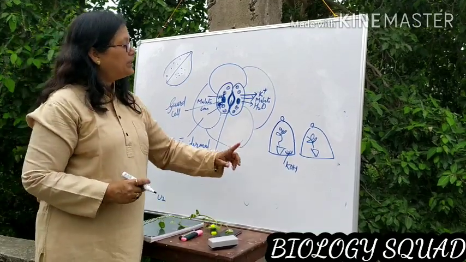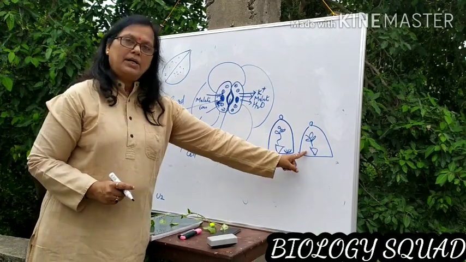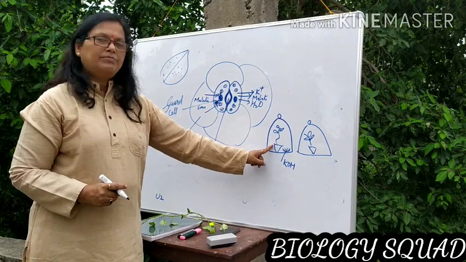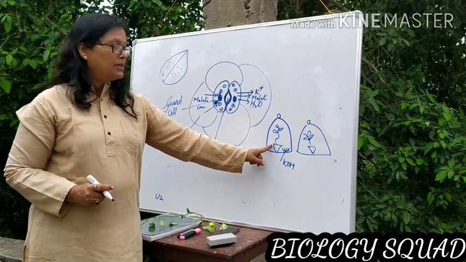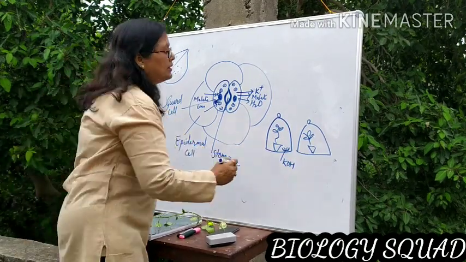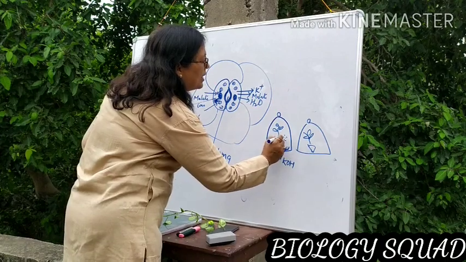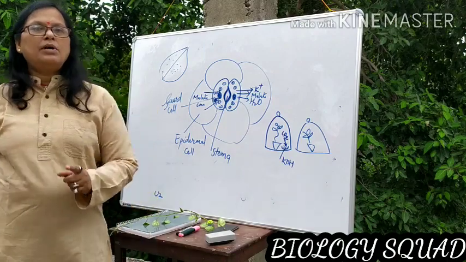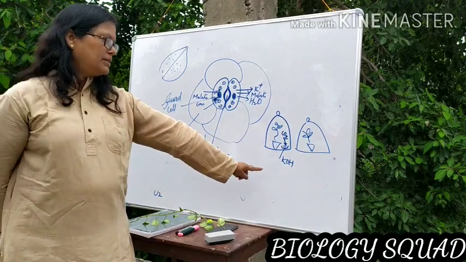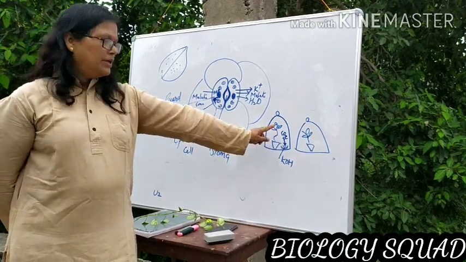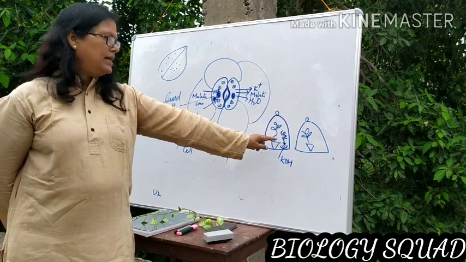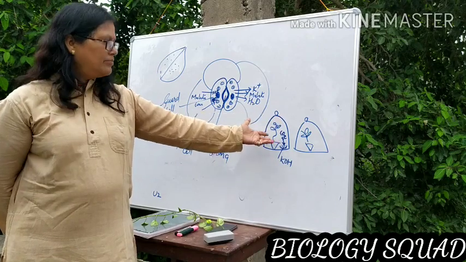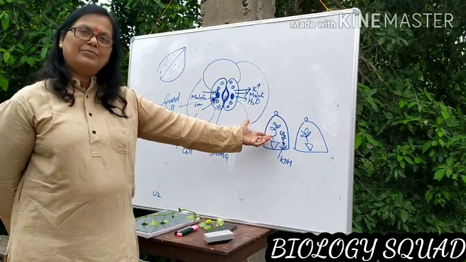You will notice that one potted plant has more starch than the other, because KOH absorbs CO2. Always remember, potassium hydroxide absorbs carbon dioxide gas, and hence this plant is devoid of CO2 and therefore cannot prepare the food material.